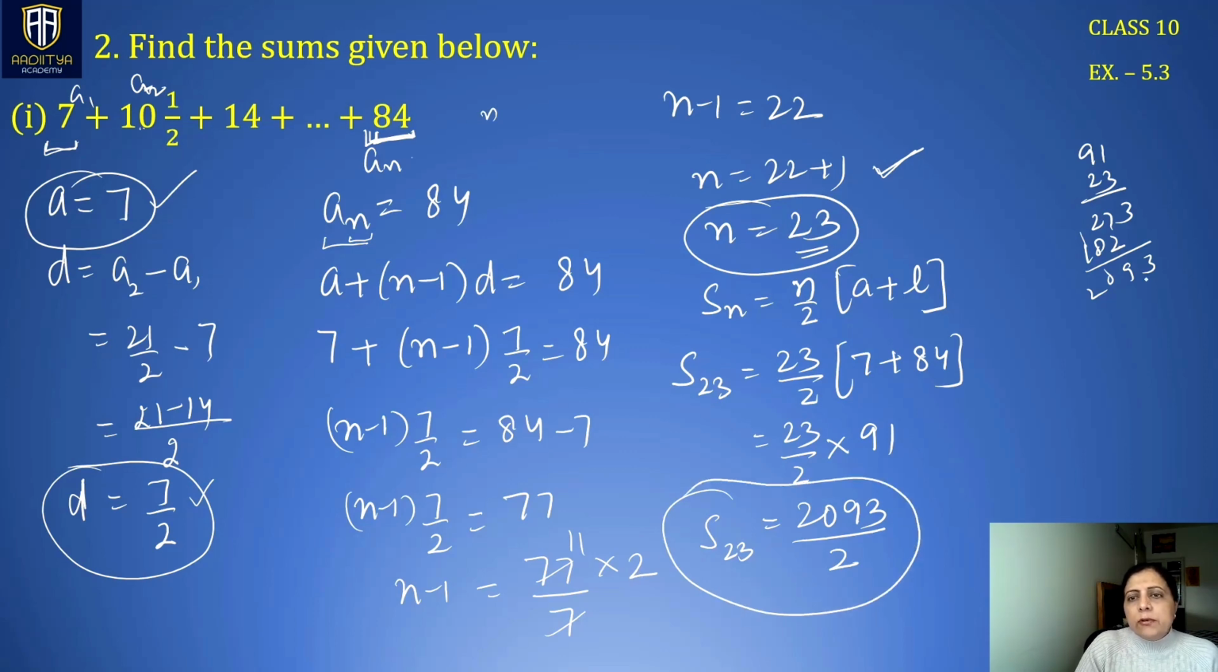Right? And if we have to write it in mixed fractions, you can divide this by 2. 2 ones are 2, 0. Then we have 0. 2 4s are 8, 13. 2 6s are 12, 1. So we can write this S23 as 1046 whole 1 by 2. Right?